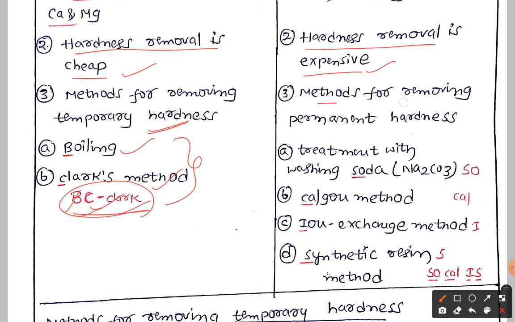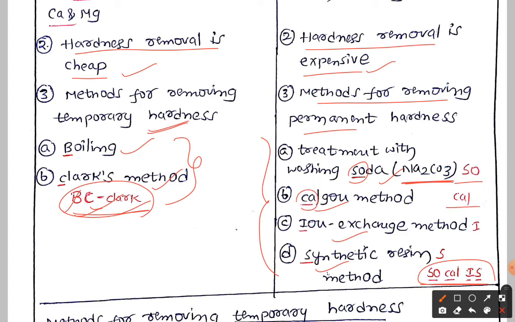Now come to removing permanent hardness of water. We have four methods. One is treating with washing soda. What is the formula of washing soda? Sodium carbonate, Na2CO3. Second, the Calgon method. Third, the ion exchange method. Fourth, the synthetic resin method. Here we have a landmark: from soda I am taking the letter S, from Calgon I take Cal, from ion exchange I take I, and from synthetic resin I take S. If you add them together, you get Cal IS. Nothing but washing soda, Calgon method, ion exchange and synthetic resin method.